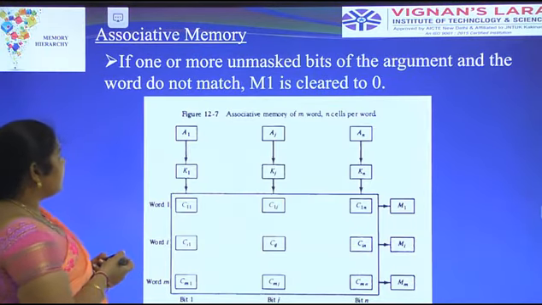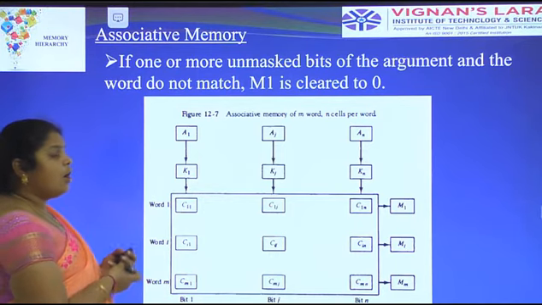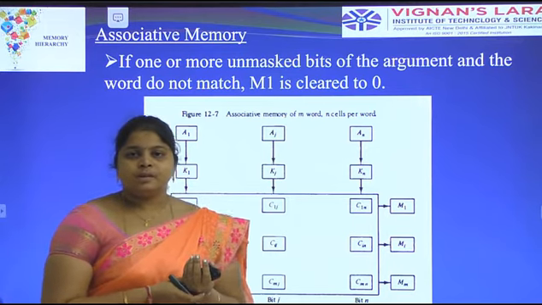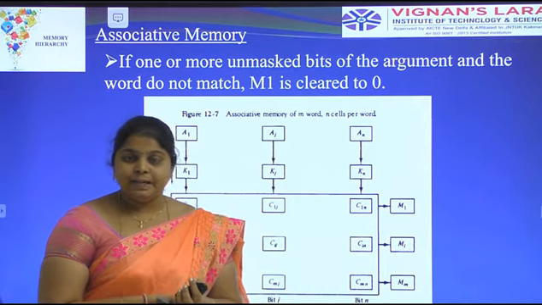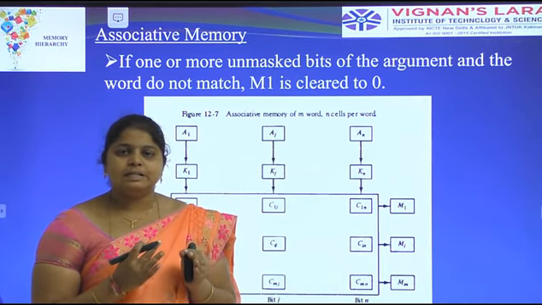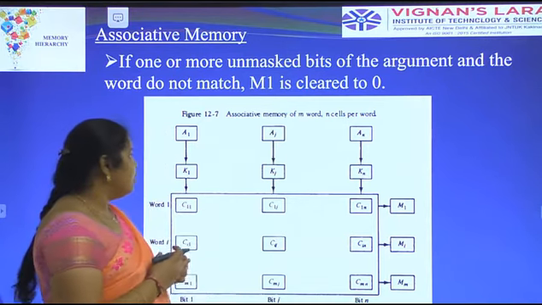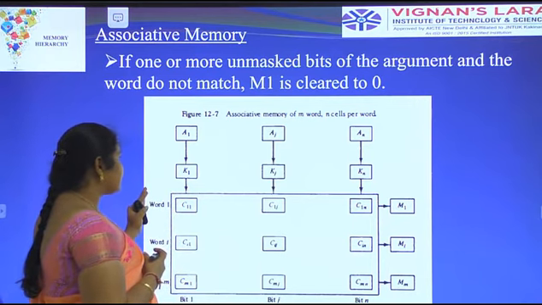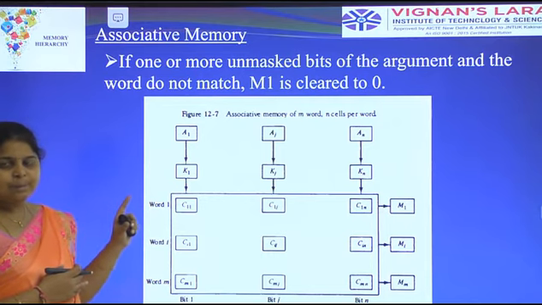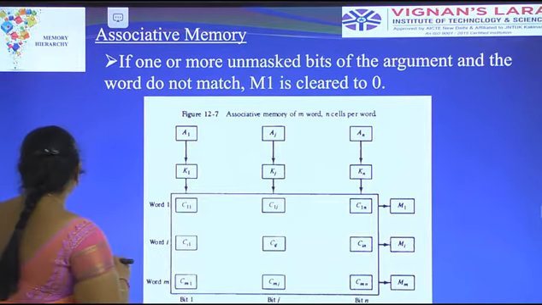Okay, this is another associative memory of M words and N cells per word. Already we have seen the hardware implementation of associative memory consisting of M words and N bits per word. Here we clearly discussed what M words and N bits per word are. We have to identify this particularly in the hardware implementation.